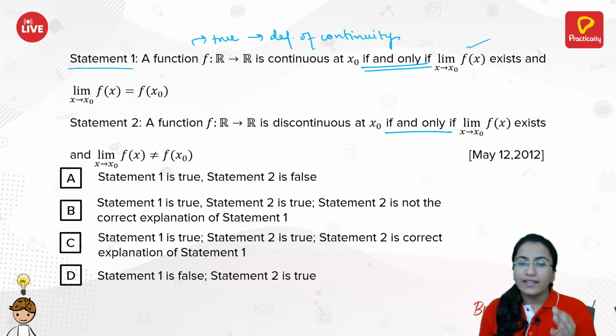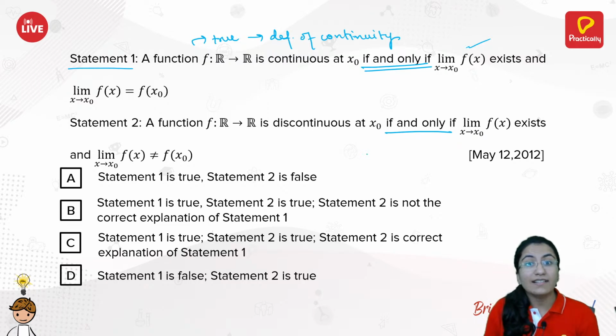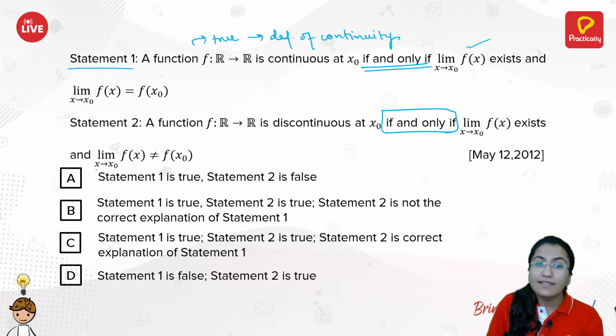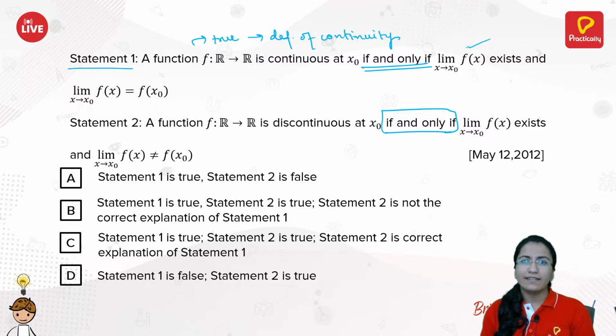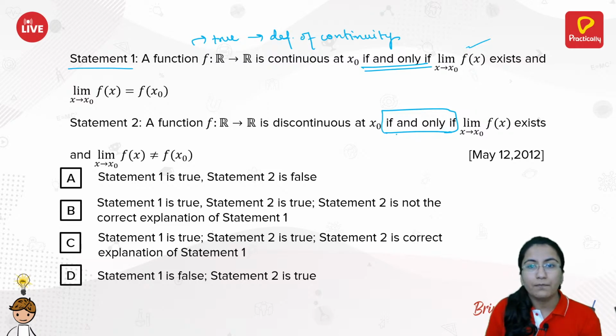Is it true that in this particular case your function is discontinuous? Because here it is given that you have this discontinuity only if this thing happens, but you have seen that discontinuity was also there if either the left hand limit or the right hand limit does not exist, or if they are not equal. That means your limit does not exist. In all such cases you were even having the discontinuity, right? So they are not including that thing. That implies this if and only if is wrong over here. That implies your statement 2 is false.